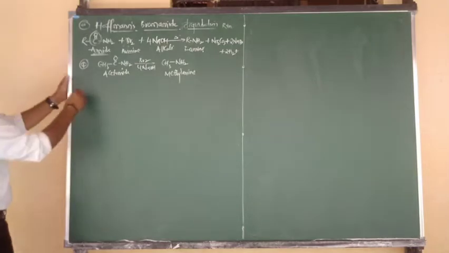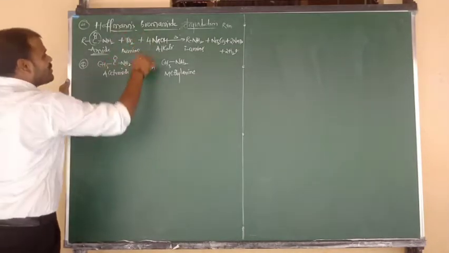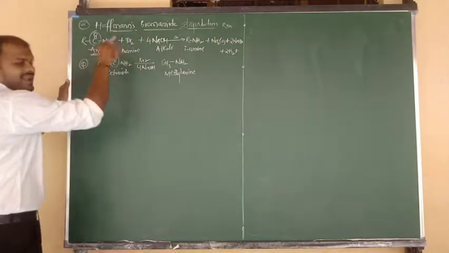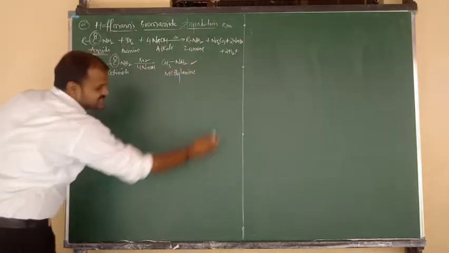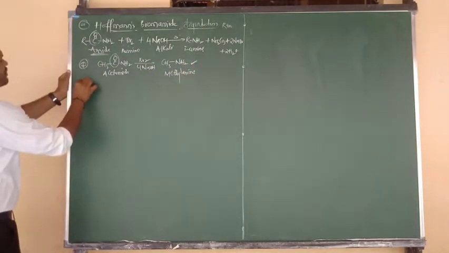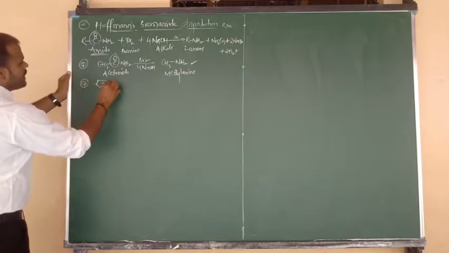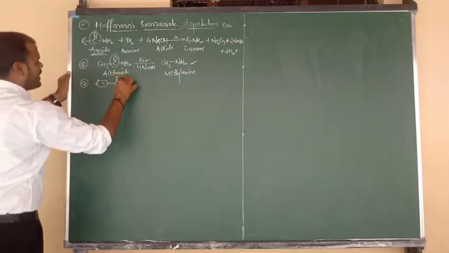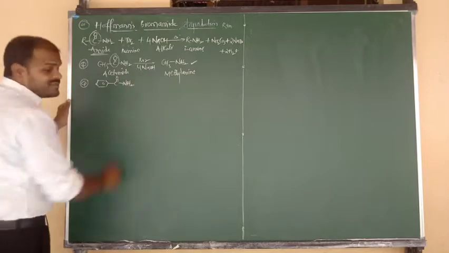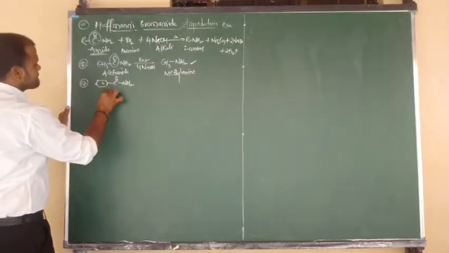Everything was same. Next, so acetamide in Hofmann bromamide degradation, C double bond O को cut कर देना. Remaining answer is CH3NH2. One more question I am going to ask you here. Benzene bonded to C double bond O and NH2. So what is the name of this compound? Benzamide.